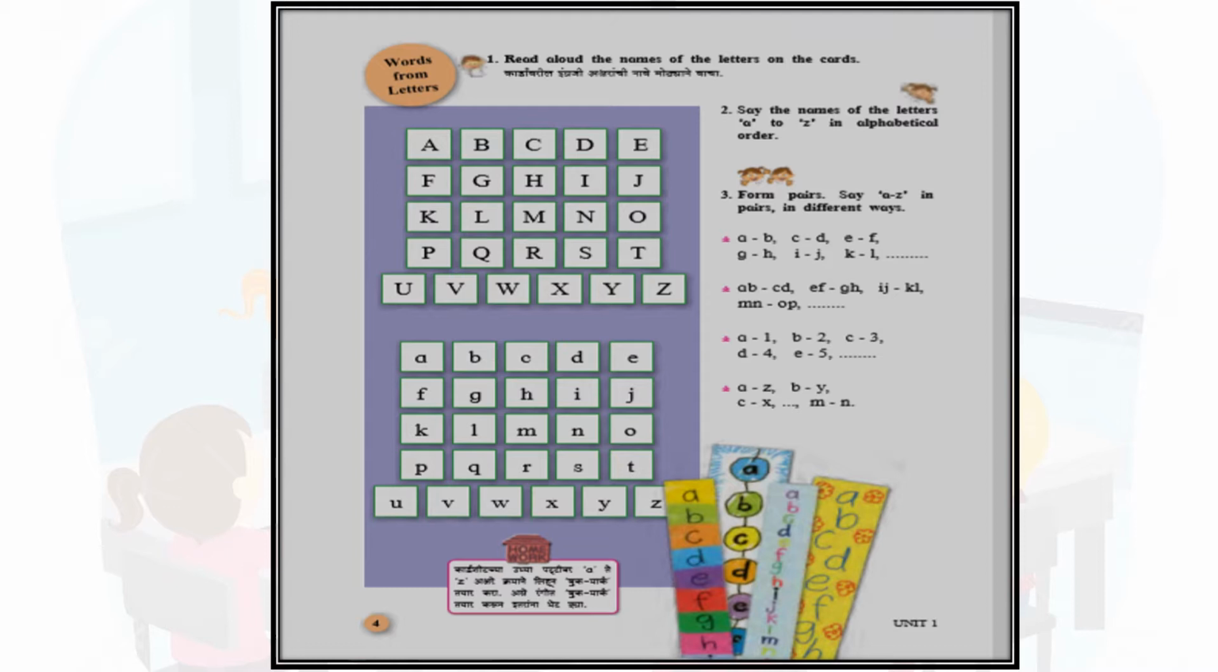See children, in Standard 1, 2 and 3 you have already learnt alphabets, isn't it? You have learned to read, you have learned to write, you know capital letters as well as the small letters too. In today's session, we are going to play with these alphabets. There are different activities.